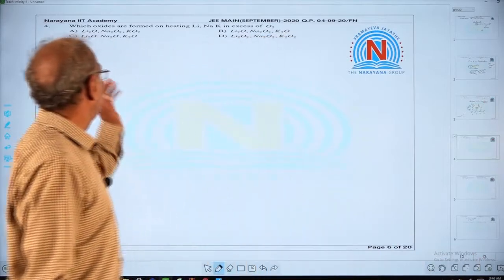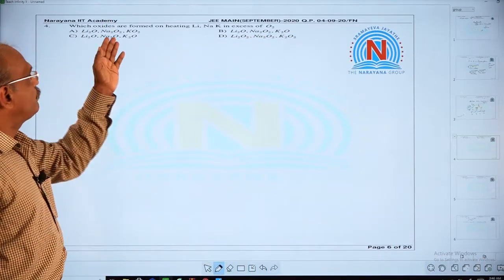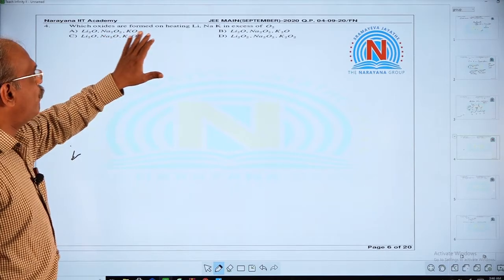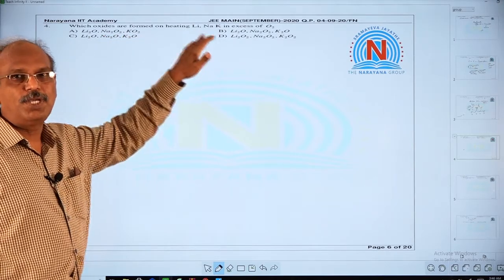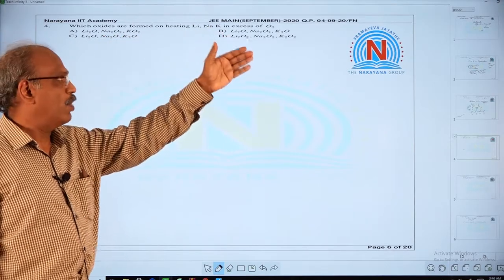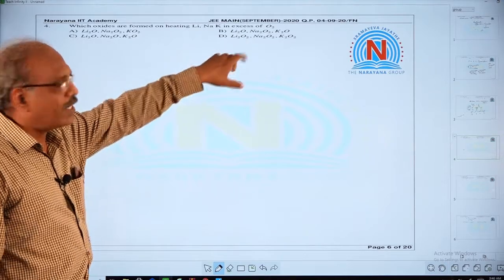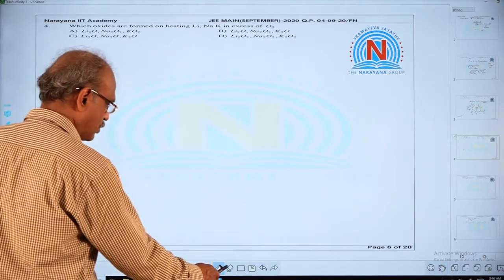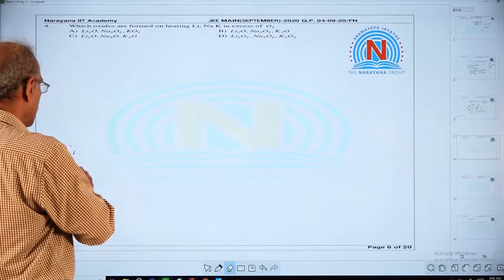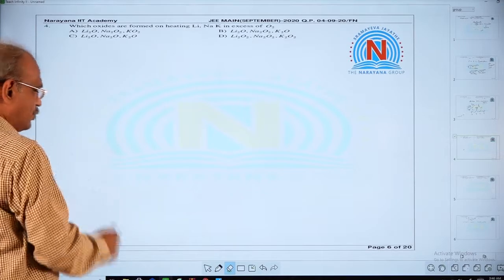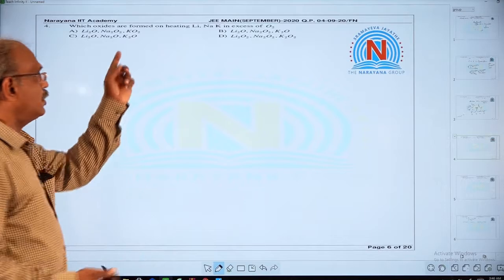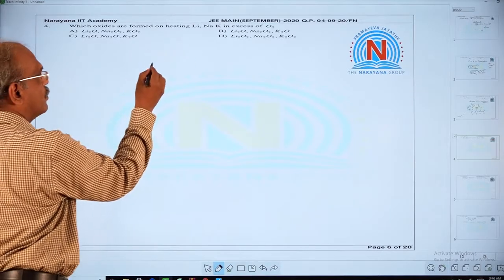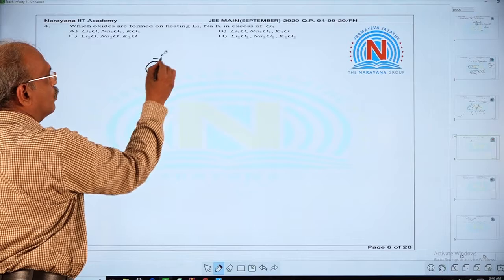Now see the next one. Which oxides are formed on heating lithium, sodium and potassium with excess of oxygen? We have seen this in group 1A elements. Lithium forms the oxide, O minus 2.